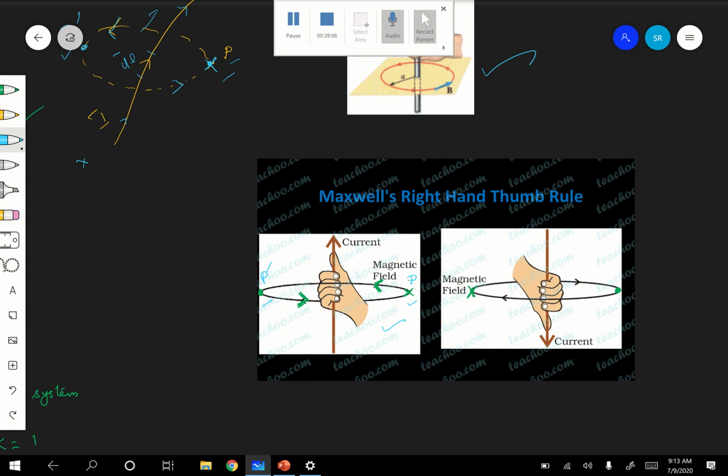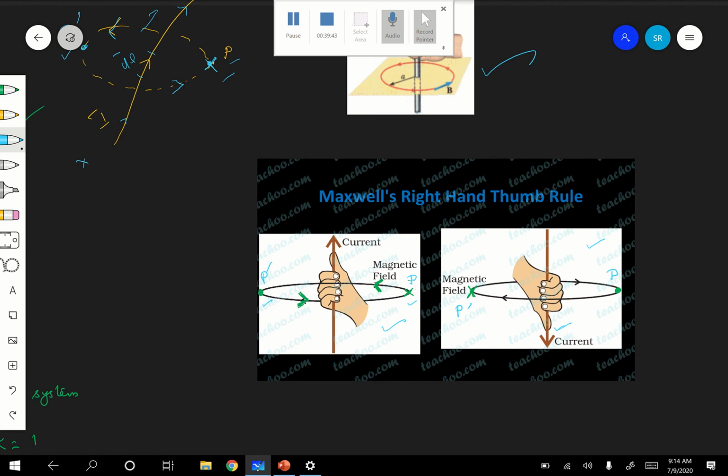Okay, and if the current is in the downward direction, the earlier one was current in the upward direction. If I am holding the right hand such that the thumb shows the direction of the current, the curvature shows the direction of the magnetic field lines. Therefore it is a magnetic field now. The curvature is in which direction? Clockwise direction. So now if this is P and this is P dash, at P now it is perpendicular and outward, but at P dash it is perpendicular and inward.